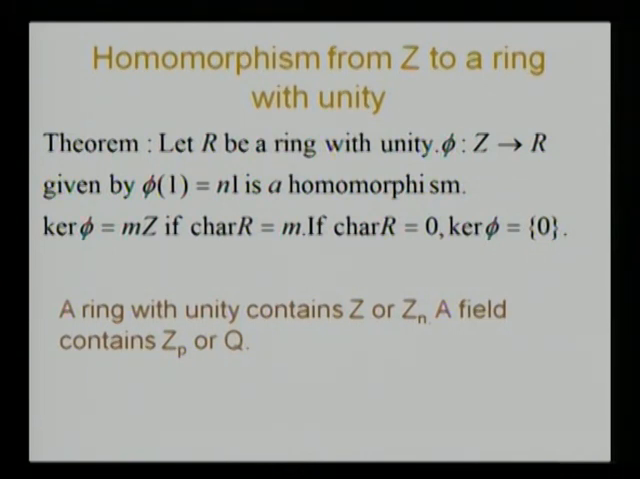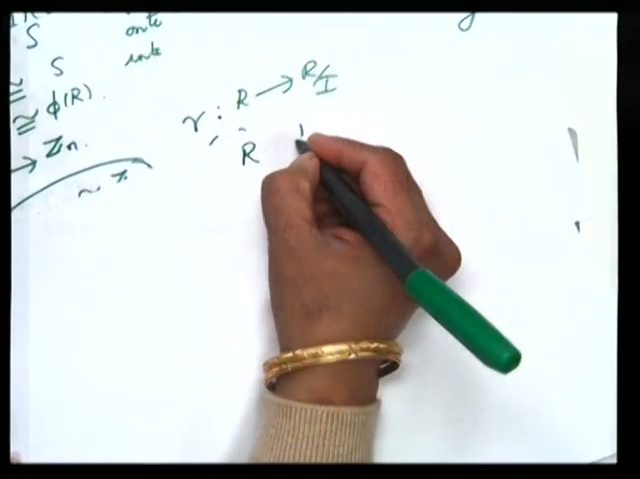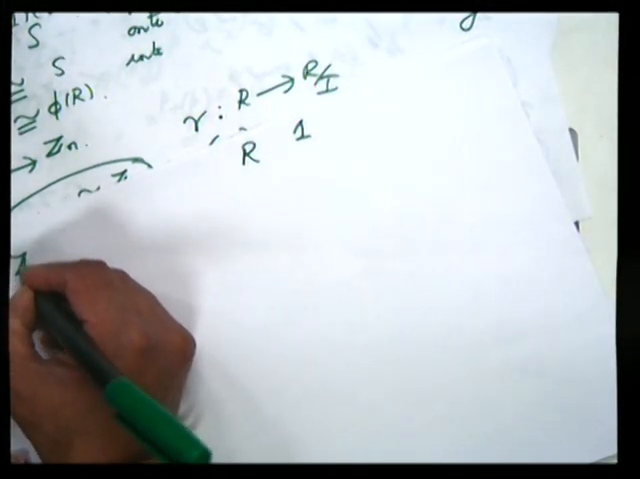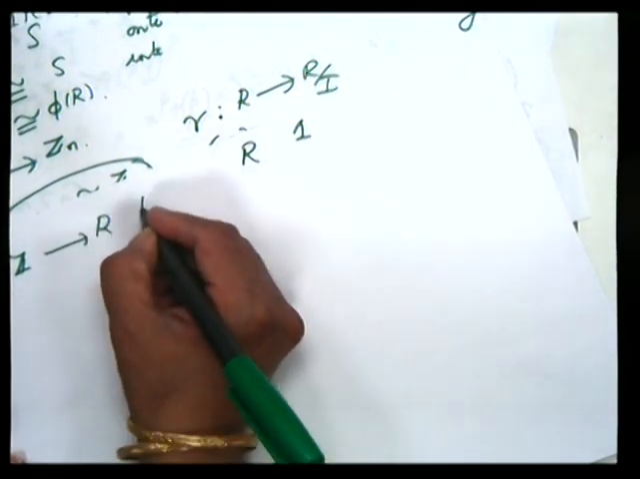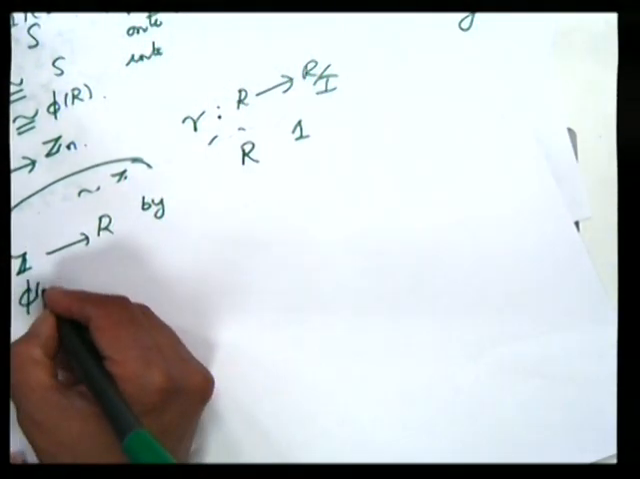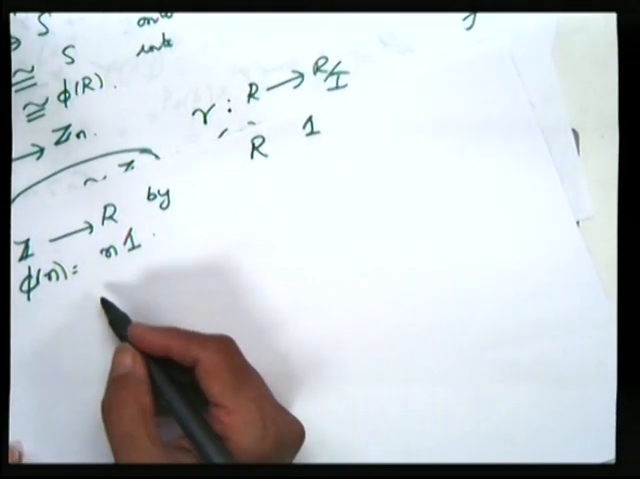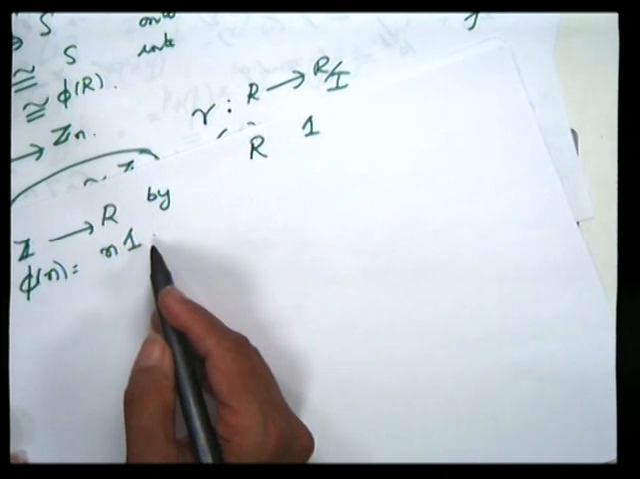Let us see this. Supposing R is a ring with unity 1. Define a mapping phi going from Z to R by phi of n equal to n times 1. We can very easily verify that this is a ring homomorphism.